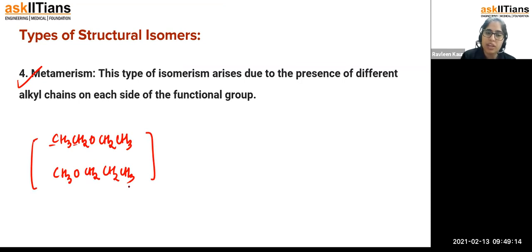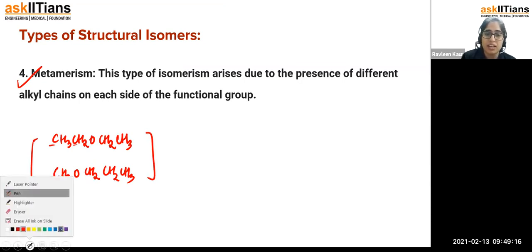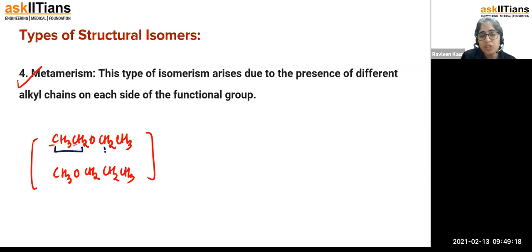So what happened here, children? What happened here in this case? The difference is coming in the units which are attached around this oxygen. Inside this it is 2. Here also it is 2. Like CH2, CH3, 2 carbons, right? But around this oxygen there is only 1 carbon atom here and 3 carbon atoms here. So we can understand their chemical formula is the same.